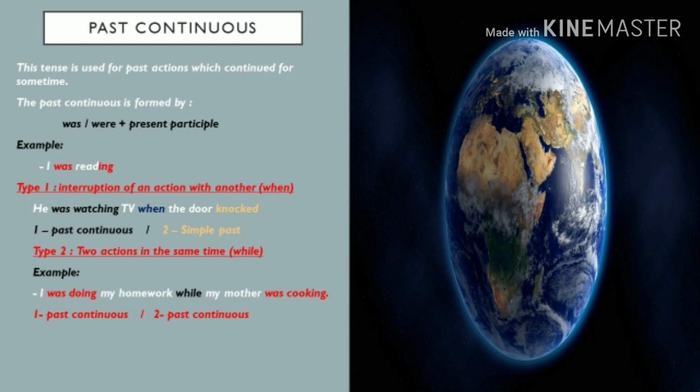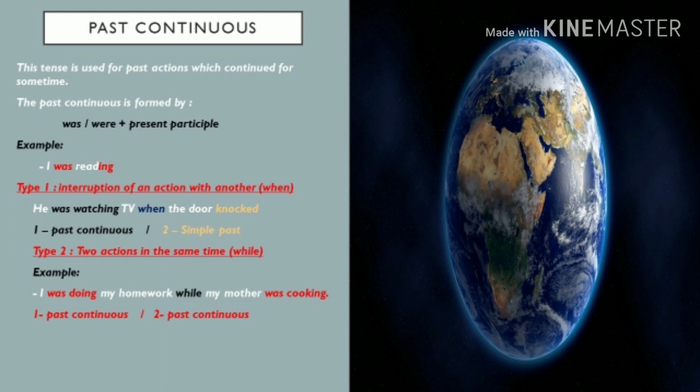Past continuous. In the past continuous, we use it to mention that an action started and continued for some time in the past. It started in the past and continued for some time.